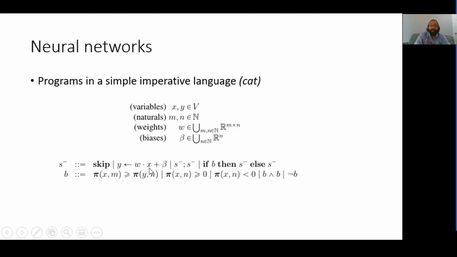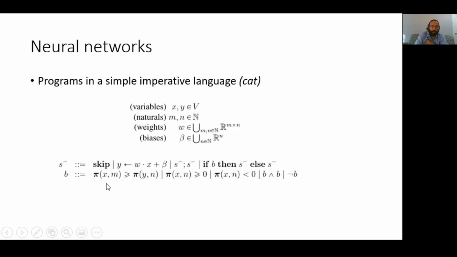The assignment statement expects a linear expression on the right-hand side, where W is some constant matrix of real numbers and beta is some constant vector of real numbers. Moreover, the programs in this language produce values that are also vectors of real numbers. The Boolean expressions use a projection operation pi, where given some vector x and an index m, pi xm produces the value at the mth index of x.